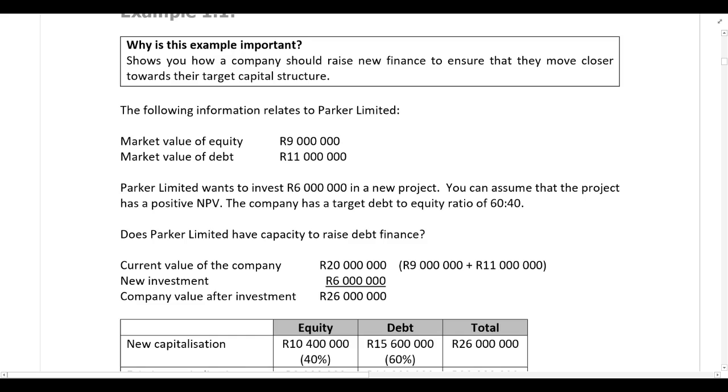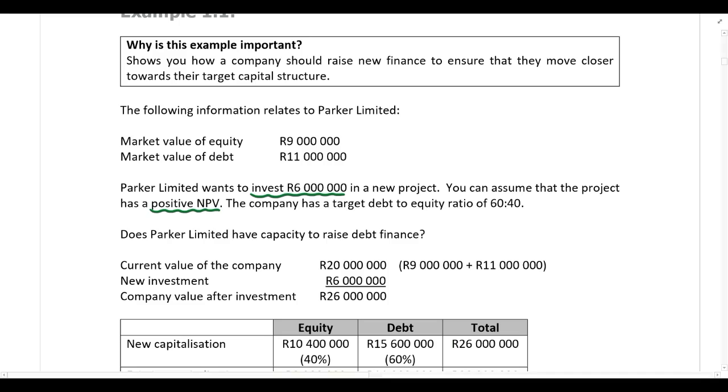The following information relates to Parker Limited. The market value of equity is 9 million rand and the market value of debt is 11 million rand. They want to invest 6 million rand in a new project, and you can assume that the project has a positive net present value. So the investment decision has been made, we are going to invest. We now just need to decide how they are going to finance the investment.